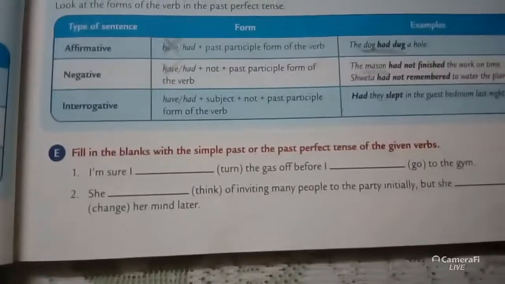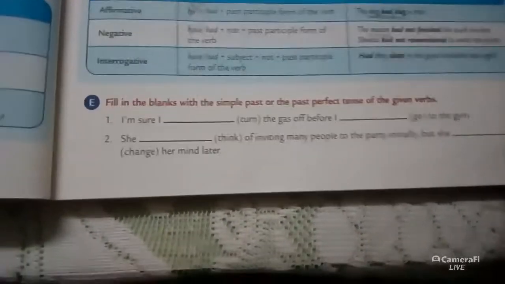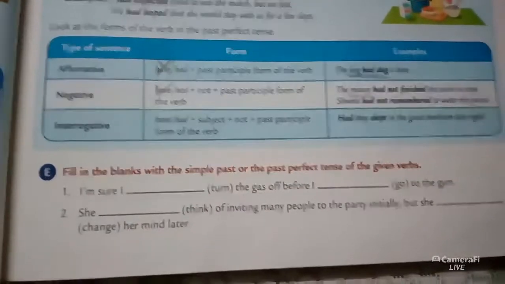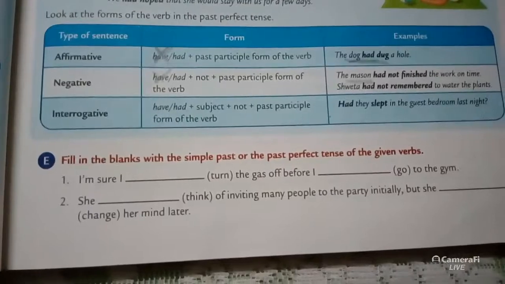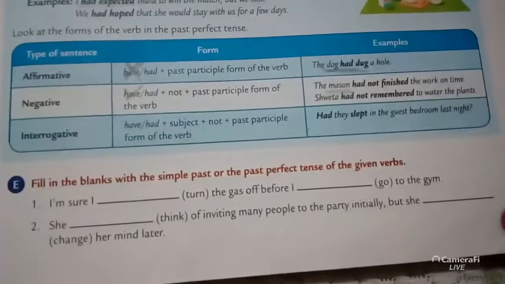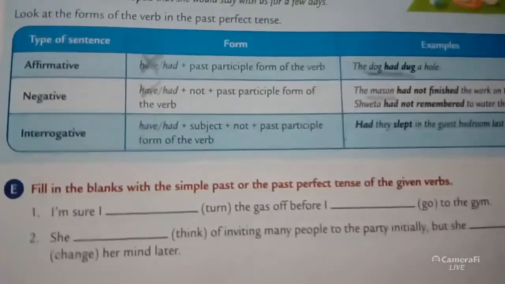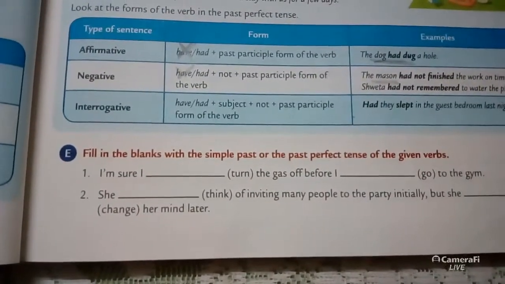So this is the formation of past perfect sentences. What I taught: the subject, then had, and then the past participle form of the verb, what is called V3. Okay? And when it is negative, then had not. And when it is interrogative, had will come first and then the subject and then the verb. Okay? Then turn the page.